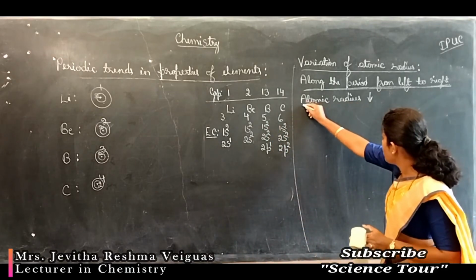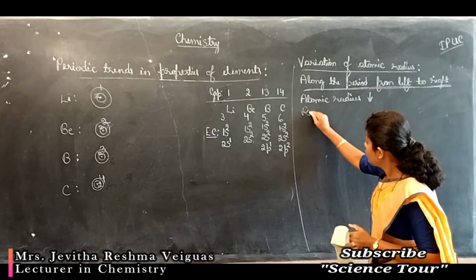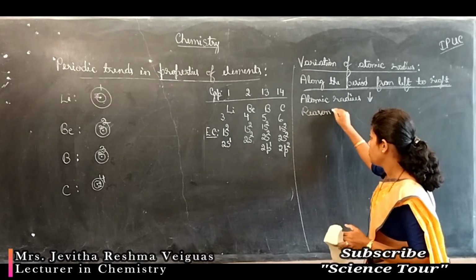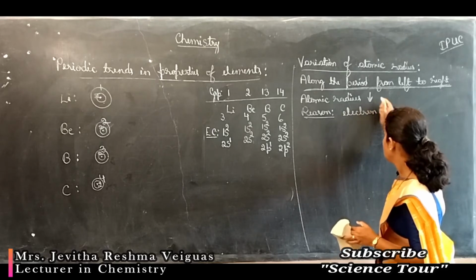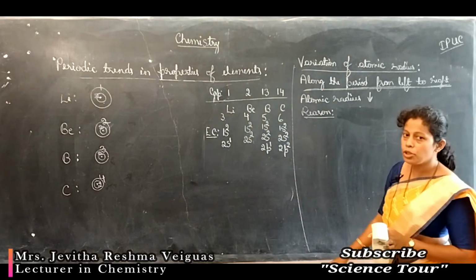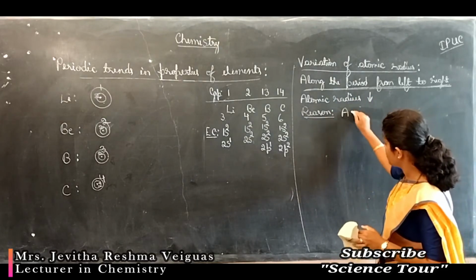Atomic radius or atomic size decreases. The reason is electrons are added to the same shell as atomic number increases.